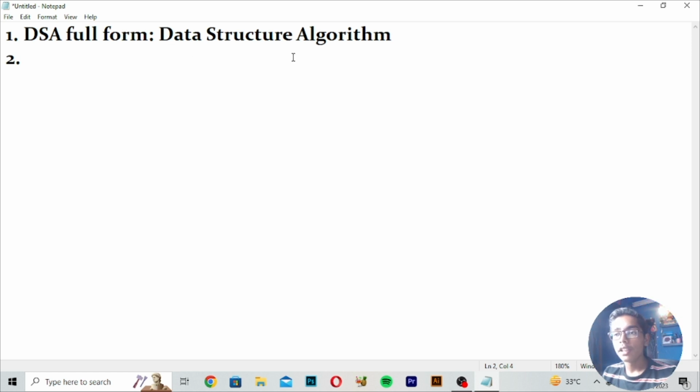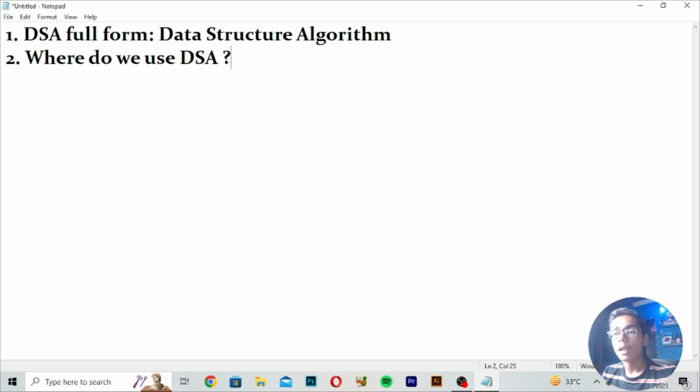What is the full form of DSA? Data structure algorithm. Where do we use DSA? This is the second question asked by the user. So where do we use DSA, meaning where can you use DSA. DSA can be used in various fields.